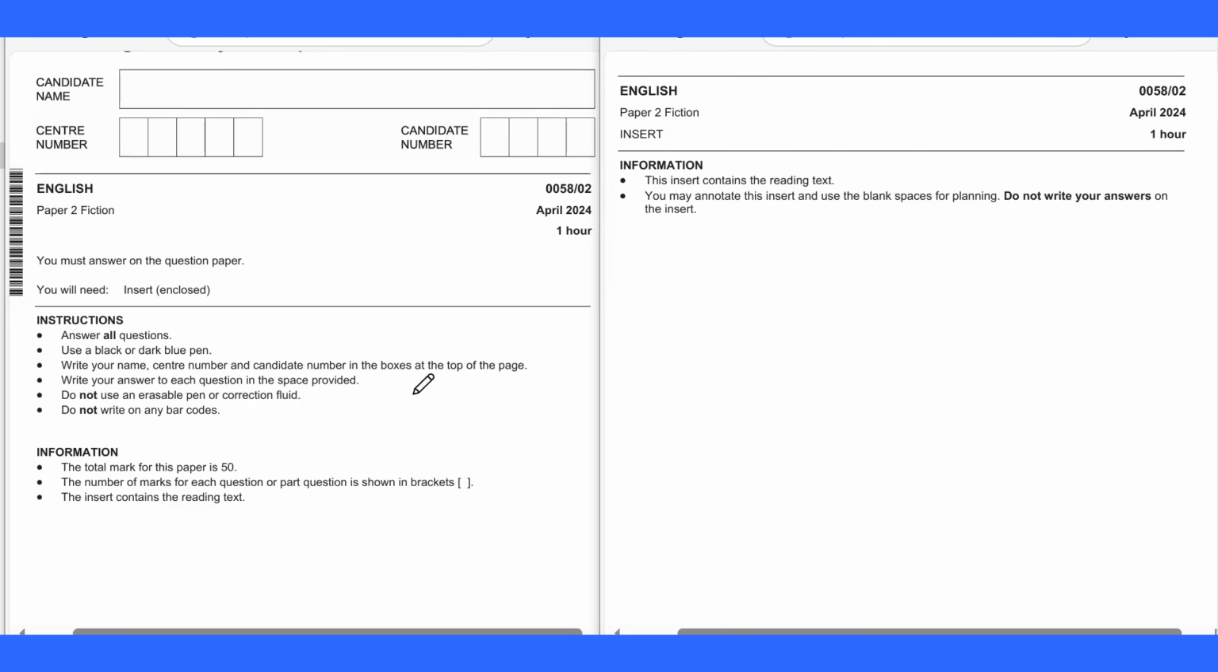Today we are going to discuss English Paper 2 Fiction, English Primary Checkpoint for Grade 5 of Stage 6. The code is 0058/02. It's from April 2024. Duration for this paper is 1 hour. On our left hand side is the question paper. On right hand side is the insert. Alright, so let's check it out.